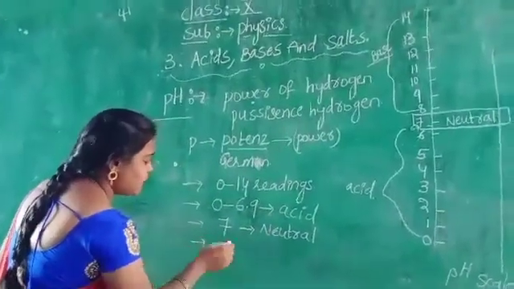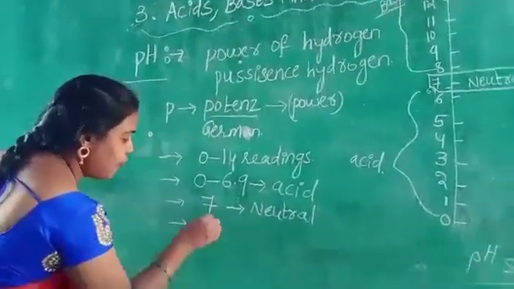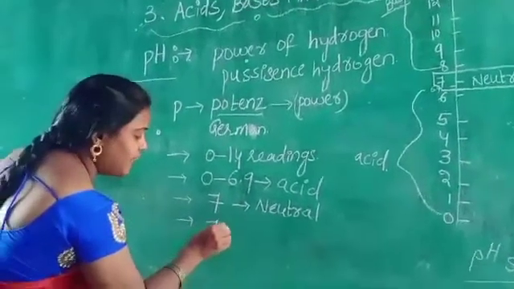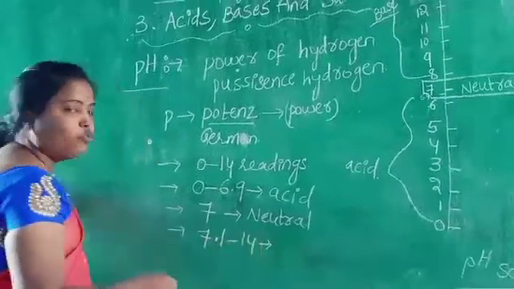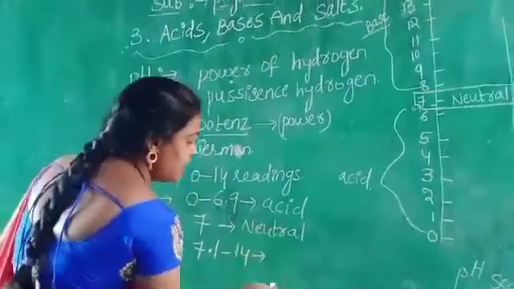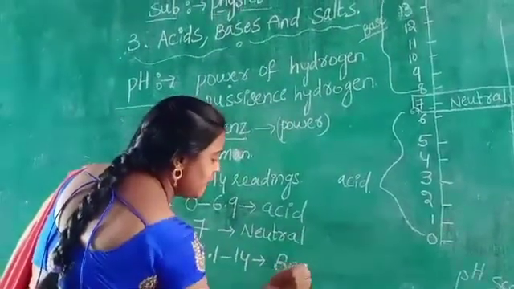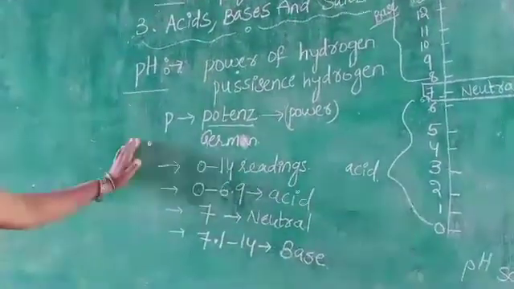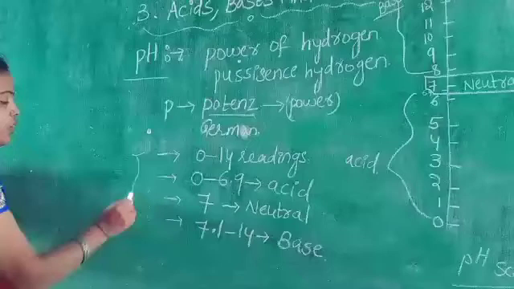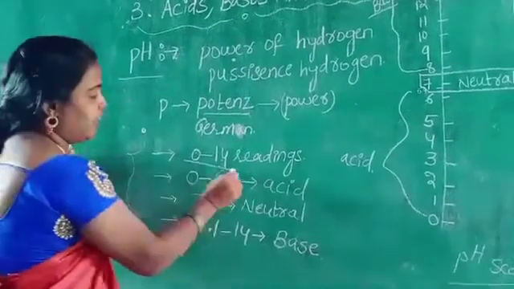If the pH scale shows the value from 7.1 to 14, that is called base. Understand?